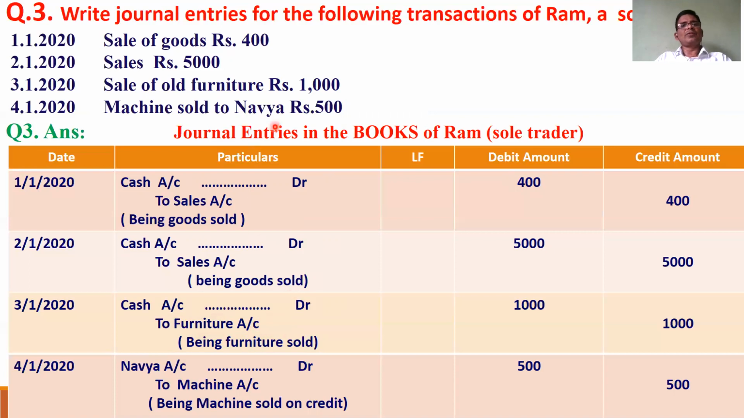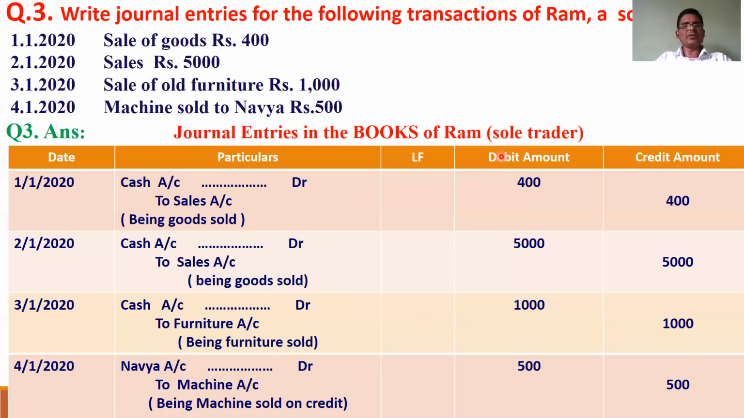Next, machine sold to Navya. Whenever machine and fixed assets are sold, they are going out, so machine account is credited. But this is a credit transaction. Whenever a transaction comes with a personal account, it is deemed to be a credit transaction. So machine is going out, machine account is credited, and the receiver is Navya. Navya account is debited. Navya account to machine account.